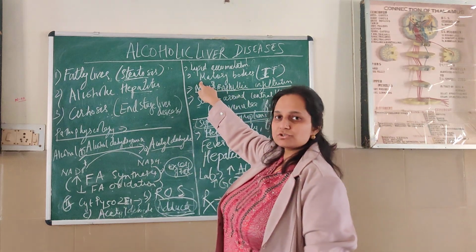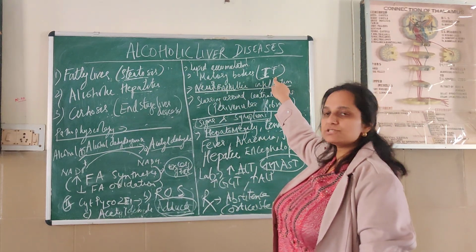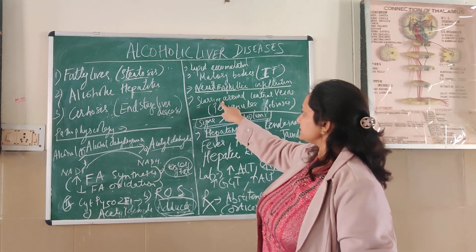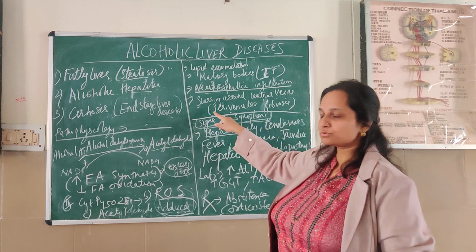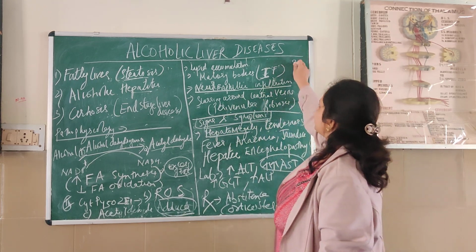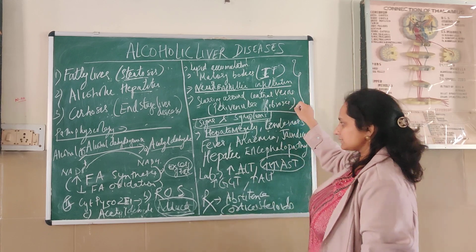There is also formation of Mallory bodies, which are the damaged intermediate filaments, and last is scarring seen around the central vein, which is also known as perivenular fibrosis. These all mean damage to the hepatocytes.